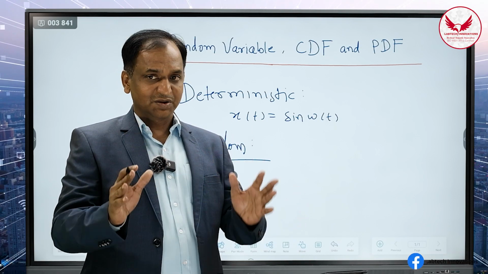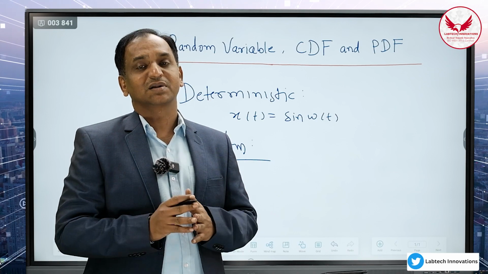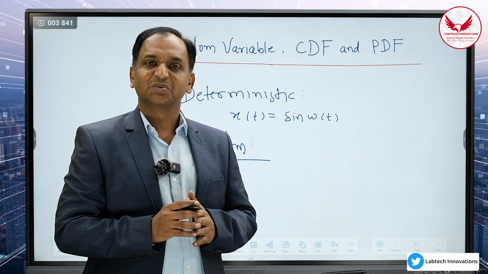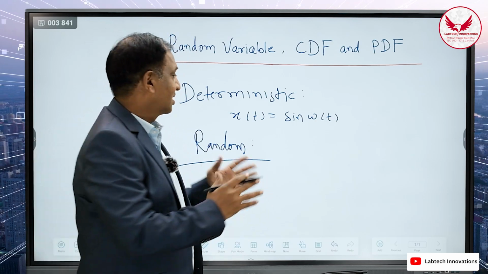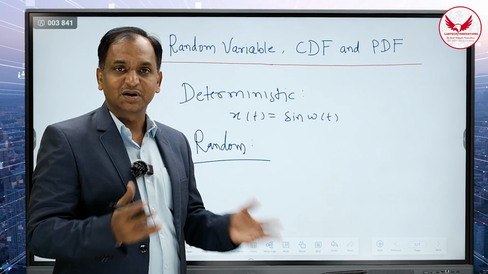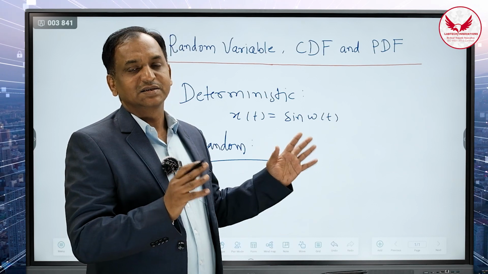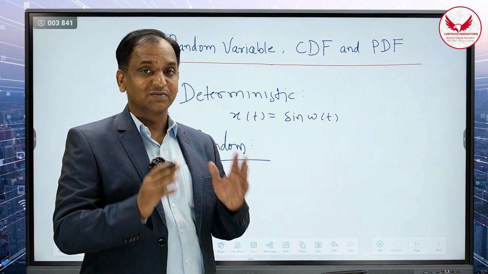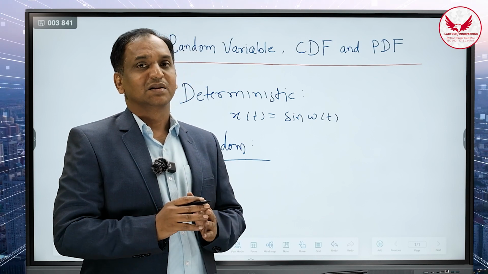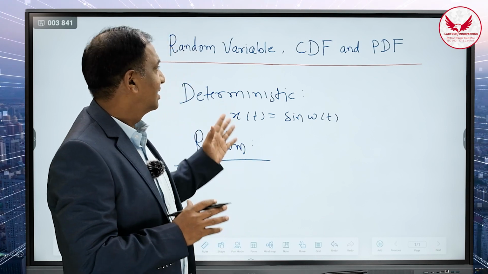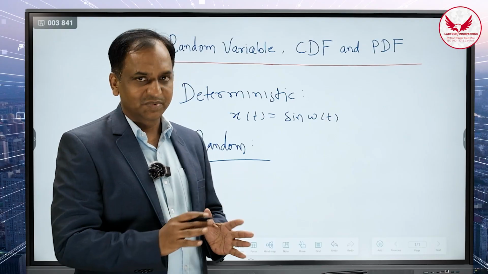अगर आप if you understand the technique to analyze the random signal, then you can do lot of things. So main role of engineer है कि हमें we have to develop the applications on the random signals. So उसके लिए ये chapter बहुत ही important है. So therefore this is also included in the syllabus of the signals and system. Now let us discuss with the random variables, CDF and the PDF.